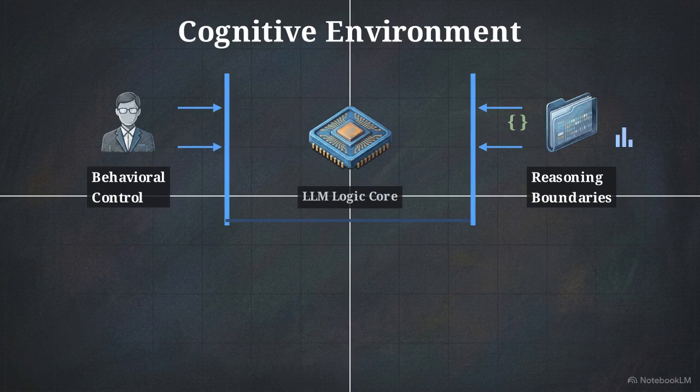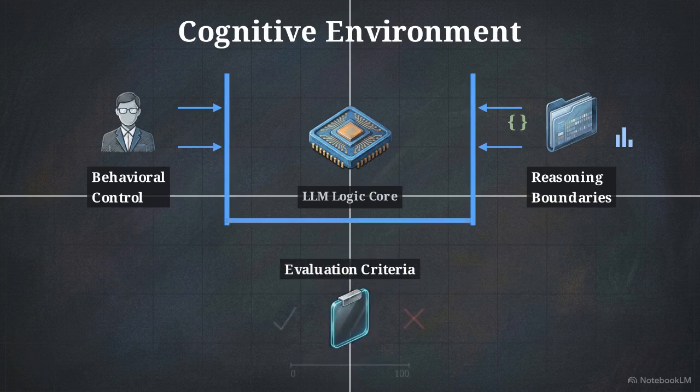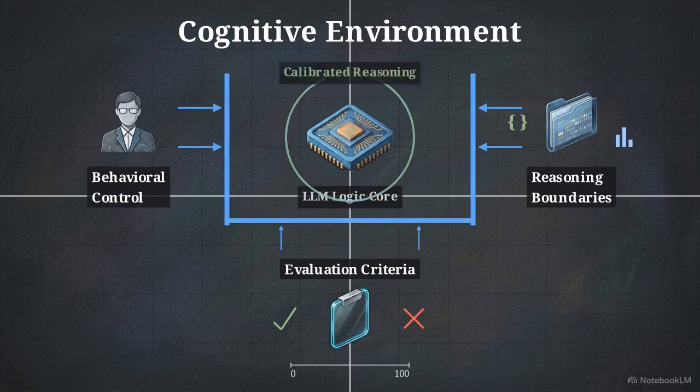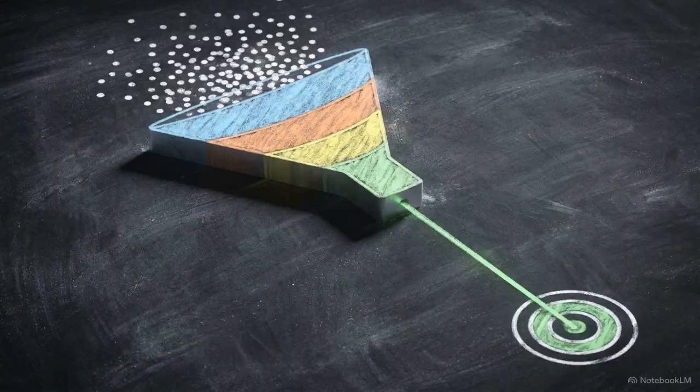These dictate exactly which external logic sets, data formats, or analytical frameworks the AI is permitted to use to solve the problem. The third pillar is the evaluation criteria. You provide the system with a clear rubric for what constitutes a successful output versus a failed output, hardwiring the grading scale before it ever generates a single word of text. When fully constructed, this environment acts as a structural funnel. It forces the raw output of the system precisely into that narrow band of calibrated reasoning.